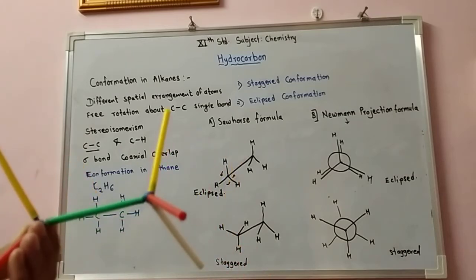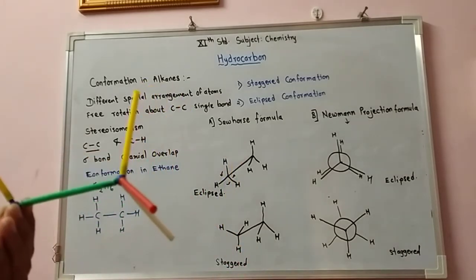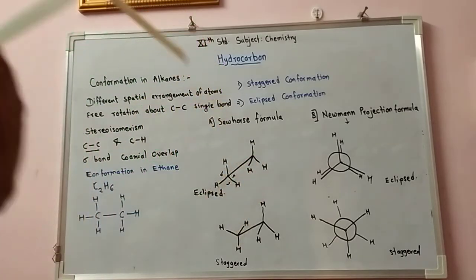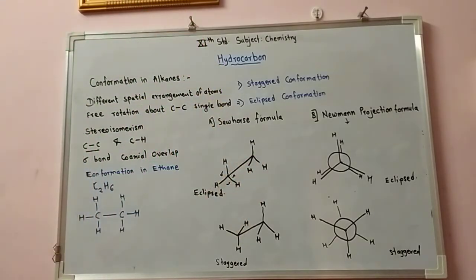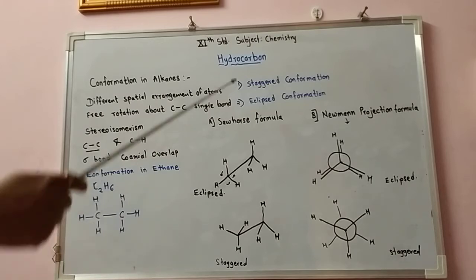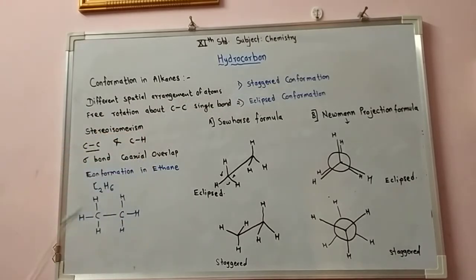Here all the conformational isomers have nearly the same energy, therefore they can change from one form to another freely. Now out of these infinite conformations, two are extreme conformational isomers. Let's study these: the staggered conformation, and the second one, the eclipsed conformation.